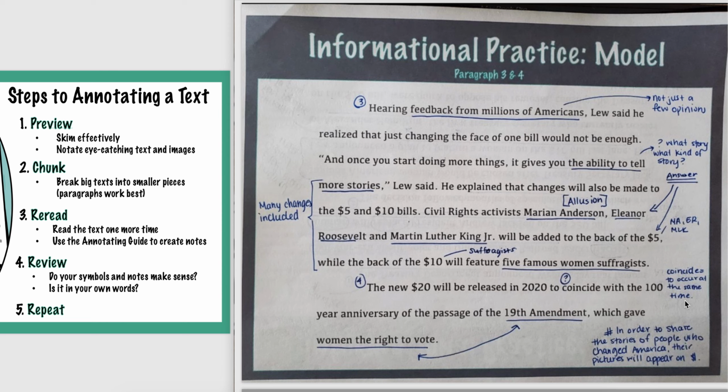Well, luckily, we know that from the very title of it, they're talking about changing the pictures of people on money. So basically, the claim is that the Treasury Department is trying to take steps to change money to be more representative of people within the United States. Most importantly, of people who helped change America for the better. So it seems like the Treasury Department is trying to take steps for social change, to kind of be more with the times. And so that is kind of a claim that we might discuss, or we are really going to discuss in the next unit.